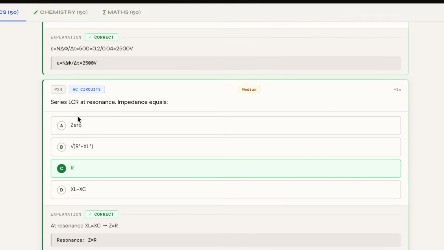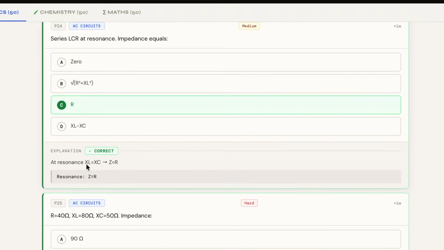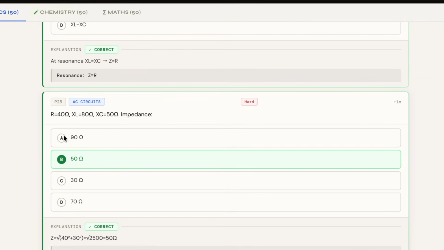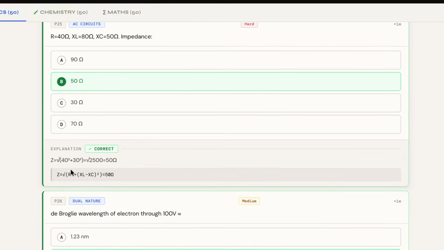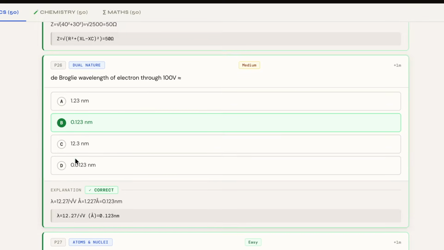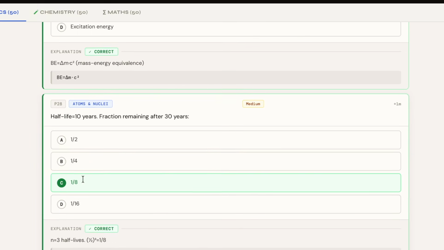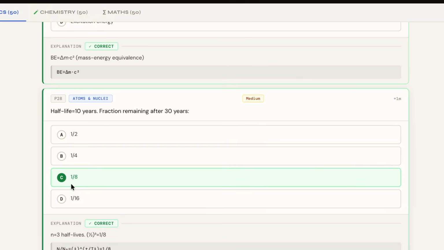Next, for the 24th question, the question belongs to AC circuit, and the correct answer is C. Next, for 25, the correct answer is 50 ohms, which is B. For the 26th question, the question belongs to dual nature, and the correct answer is B. Next, for 27, the question belongs to atoms and nuclei, the correct answer is B. For 28, the correct answer is 1 by 8.